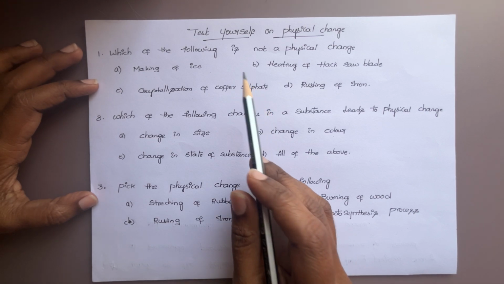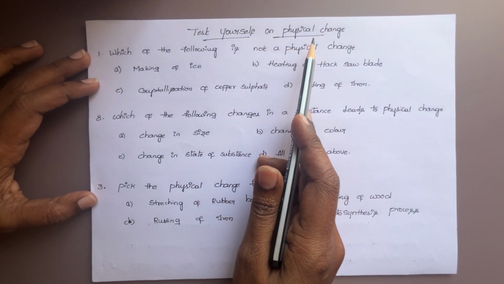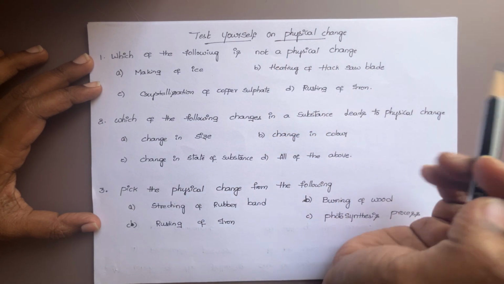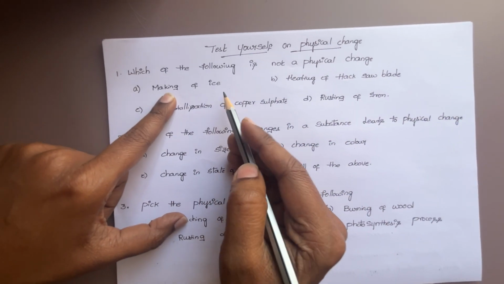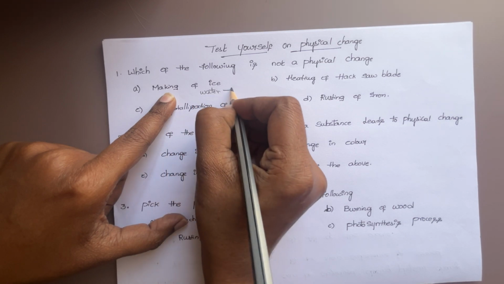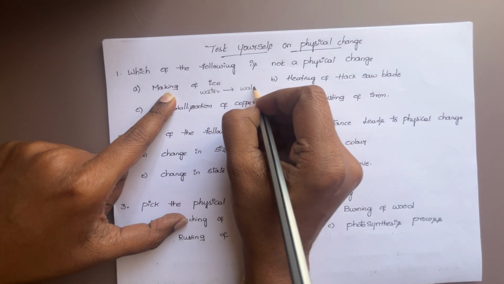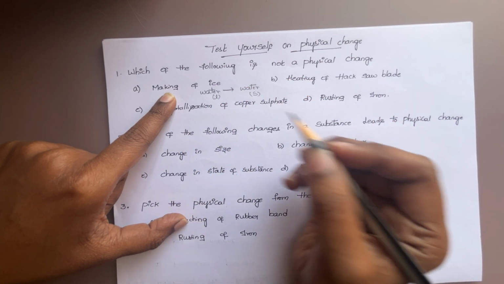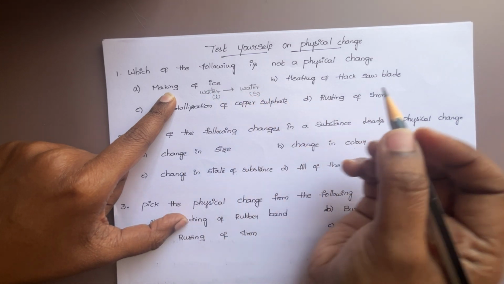Hello everyone, let us see the answers for the test yourself physical change questions. Which of the following is not a physical change? Making of ice. In this, what happened? Liquid water is converted into solid water. So, liquid to solid. Physical change. Change in state. Physical change.